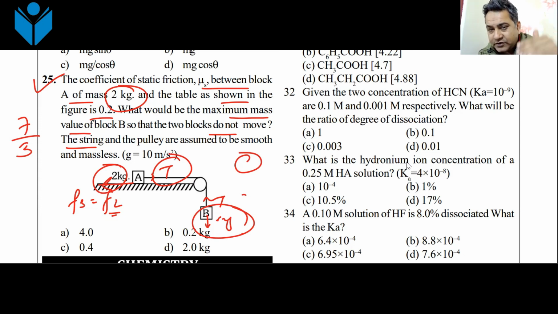Some questions will require you to get one value first and then find the other value. So when you are finding out the first value, do not put it into decimal. Just keep it in fractions. Then you use that fractional value on the second step, and you do the entire calculation in the second step. Don't do the calculation on the first step, because that is not required. That is not asked. Do not find the answer there.